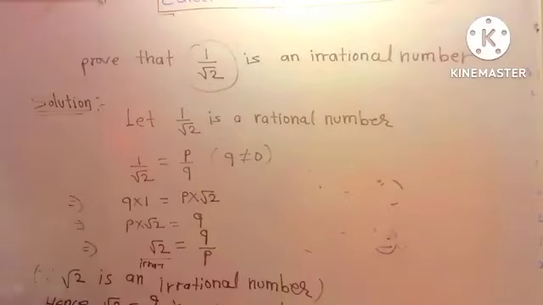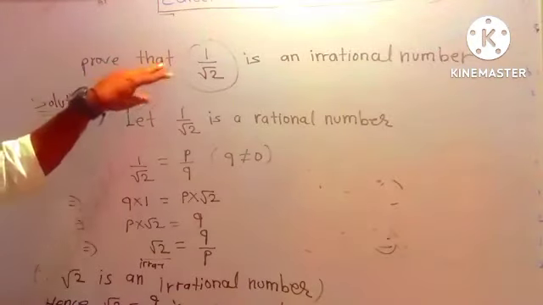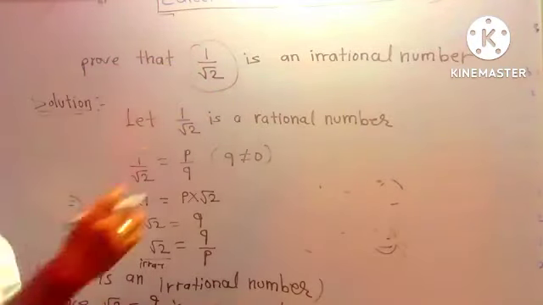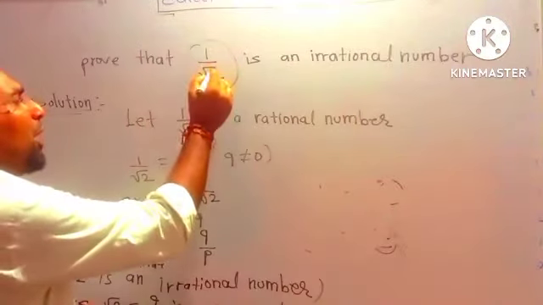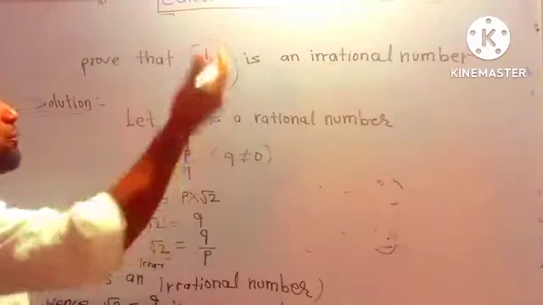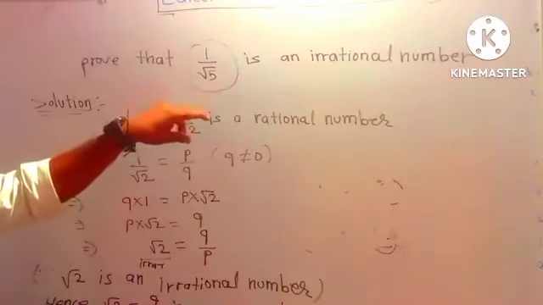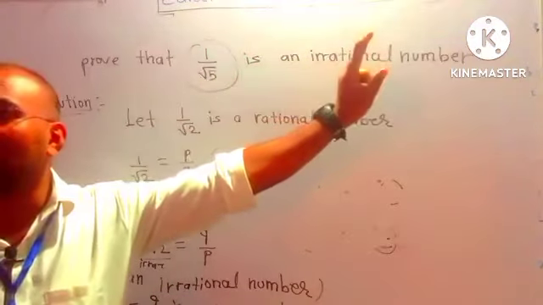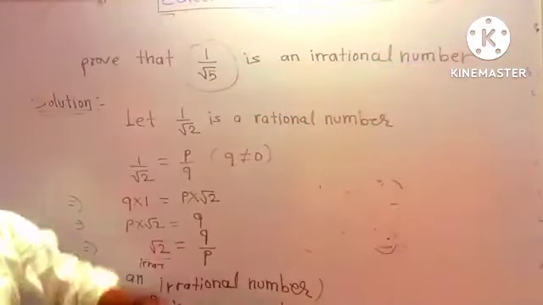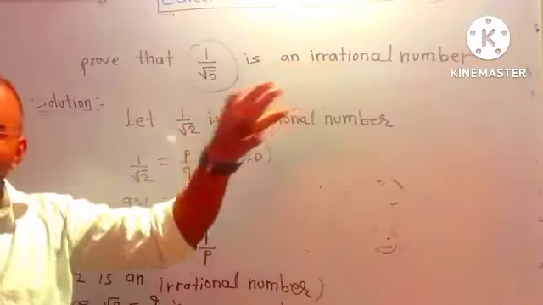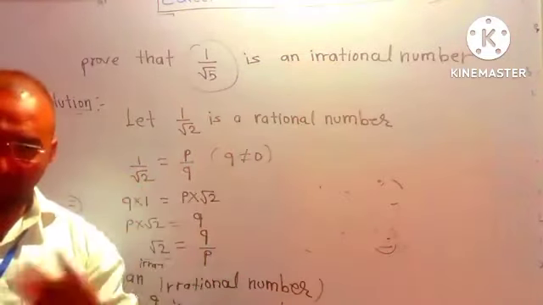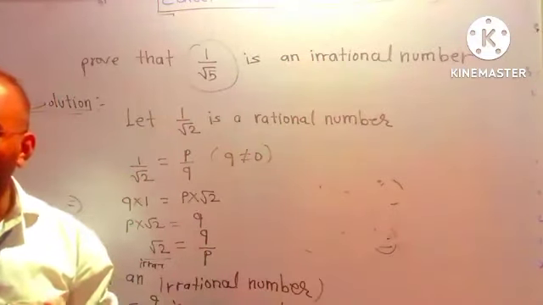And that's the answer. Is this clear? Let's understand again. Prove that 1 by root 2. Okay, now let's change the number. Let's write 1 by root 5. Prove that 1 by root 5 is an irrational number. For this type of question we always have to go against, always go opposite.